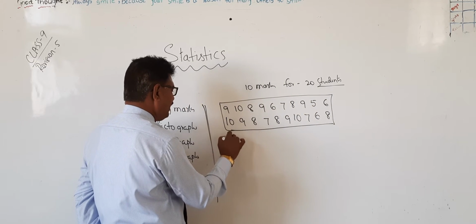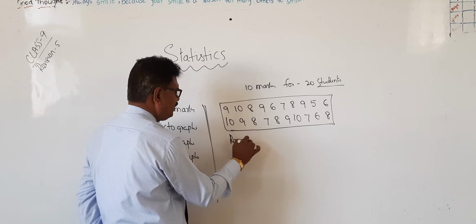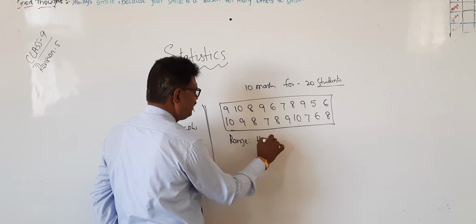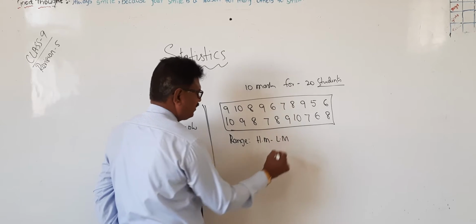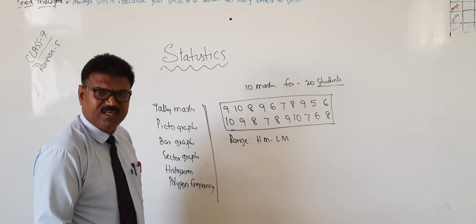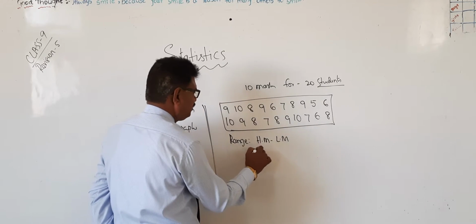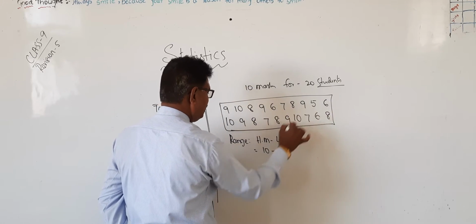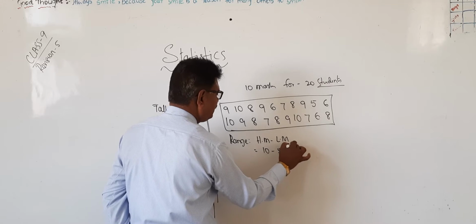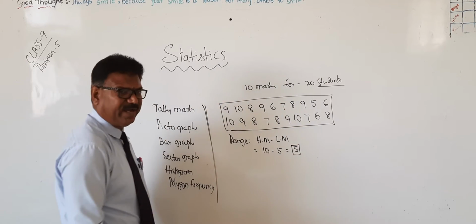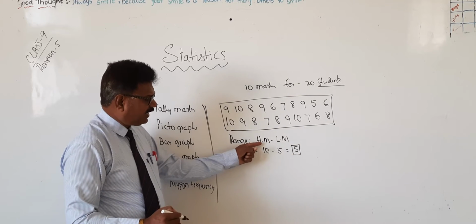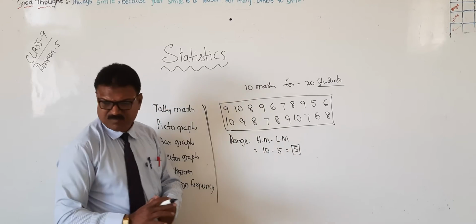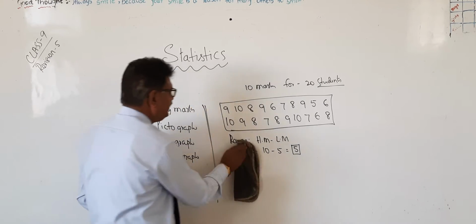In this, first we have to find the range. Range is nothing but the highest mark minus the lowest mark. What is the highest mark here? 10. What is the lowest mark? 5. Therefore, the range is 10 minus 5, which is 5. This we should know.